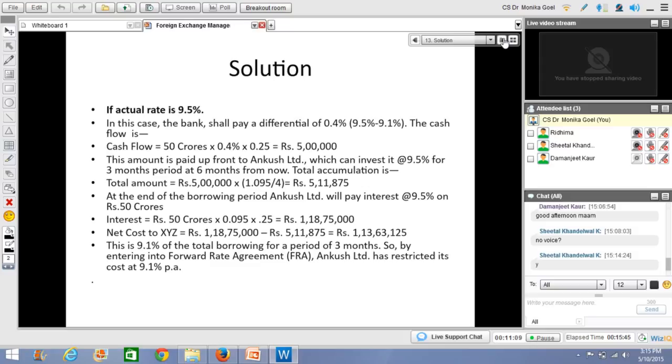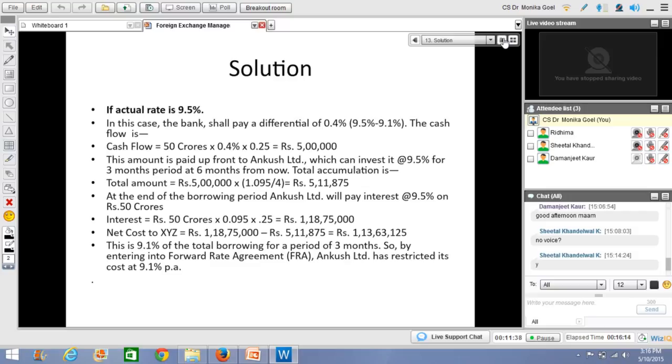It will invest this 5 lakh rupees, because right now it is getting 50 crores from somebody else, for a period of 3 months at the rate of 9.5%, right? So 5 lakhs multiplied by 1.095 divided by 4, that gives you 5 lakh 11,875. This is the amount that Ankush Limited will have at the time of repayment of loan.